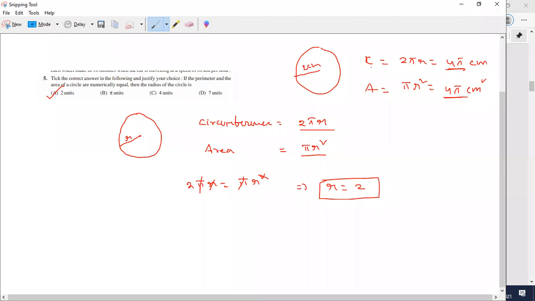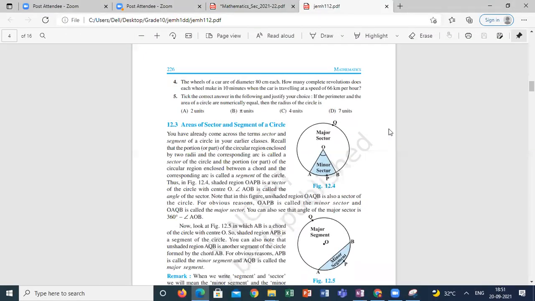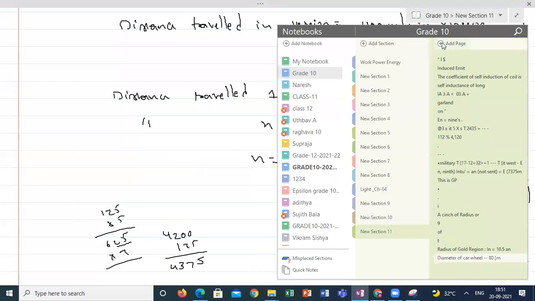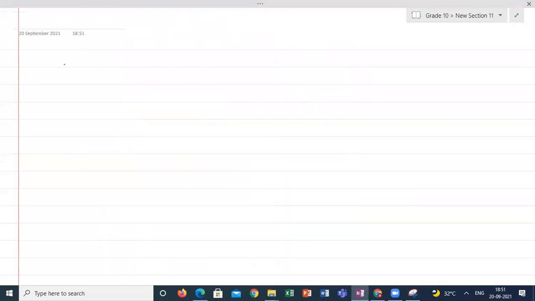Hope you are clear what the question is asking. Students? Yes, sir. So next class we are going to discuss how to calculate the area of the sector and area of the segment with the help of the triangles concept. I will just give the introduction to these two. How to calculate the area of the sector.